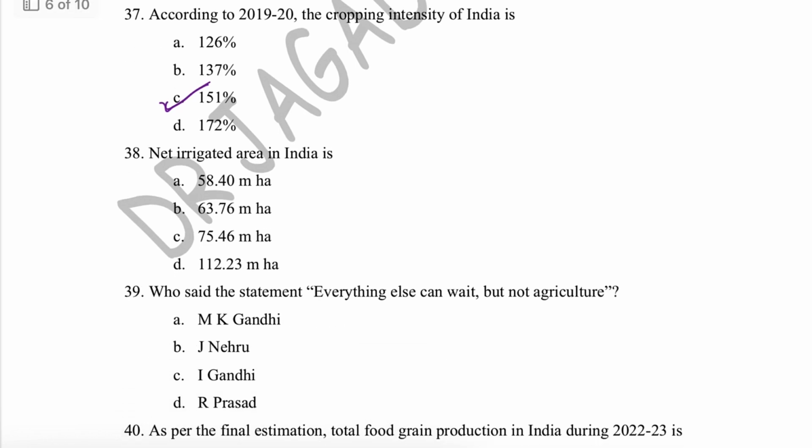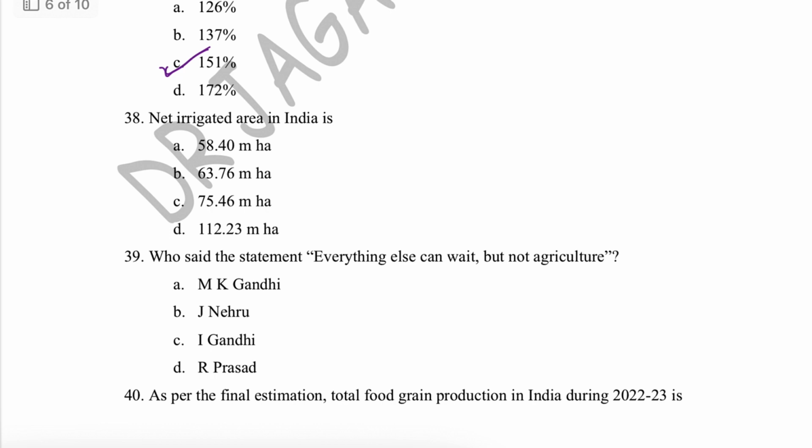Next one is, what is the net irrigated area in India? That is 75.46 million hectare, and gross is 112.23 million hectare. Then next question is, who said the statement, everything else can be wet but not agriculture?